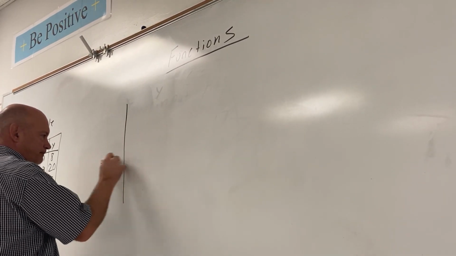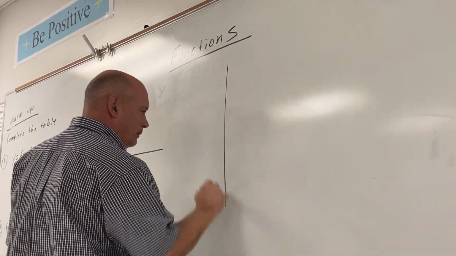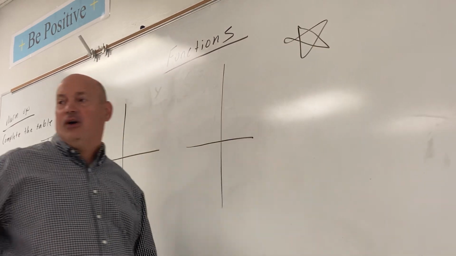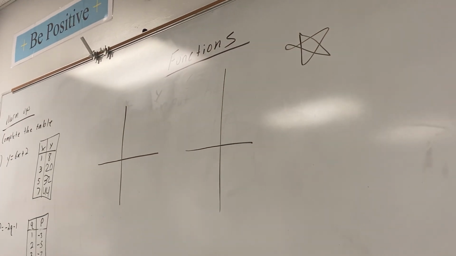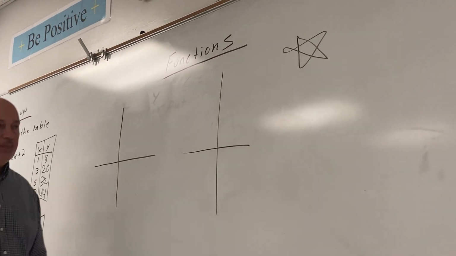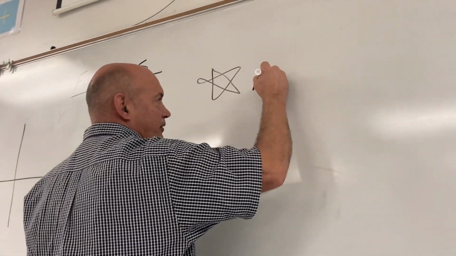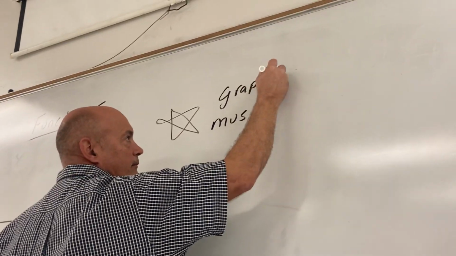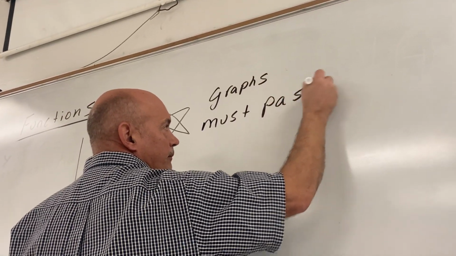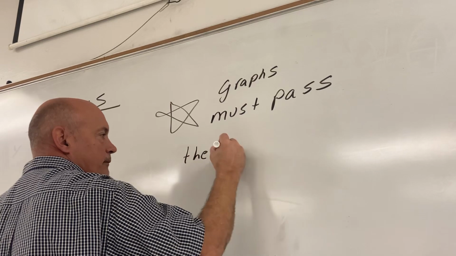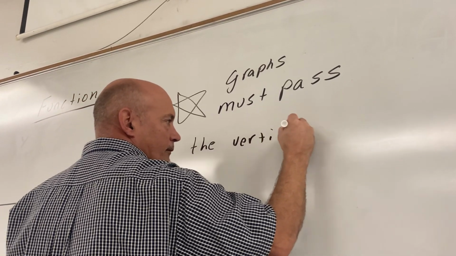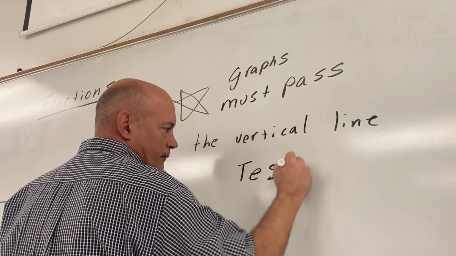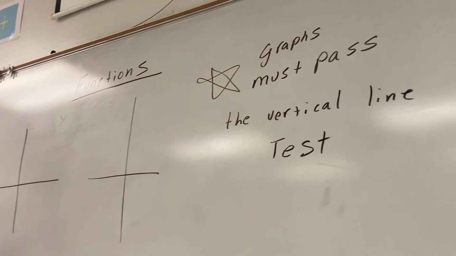All right. And lastly, let's look at some graphs. Graphs are pretty easy because they must pass... Put a big star on your notes. All graphs must pass the vertical line test. I'll show you how to apply the vertical line test.